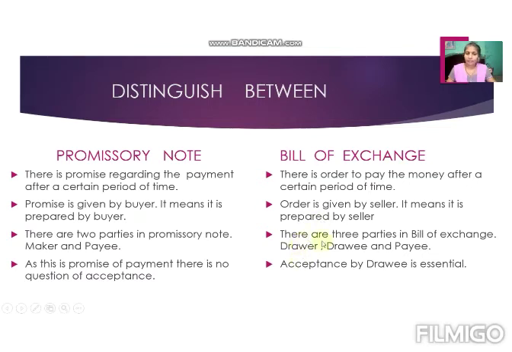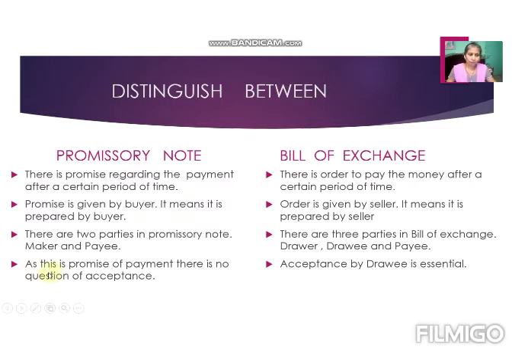Then in a bill of exchange there are three parties: drawer, drawee and payee. The drawer is the person who prepares or draws the bill, that is the seller. The drawee is the person on whom the bill is drawn, who accepts the bill or makes the payment, meaning the buyer. And the payee is the person who receives the payment on the due date or who holds the document on the due date. The seller can be a payee or any other party can become a payee.